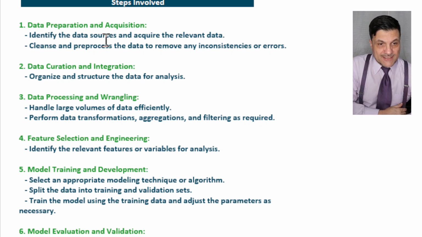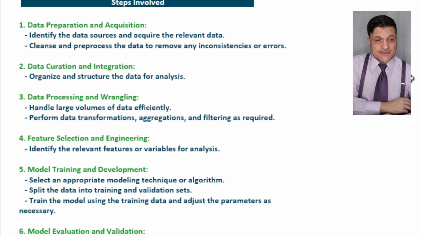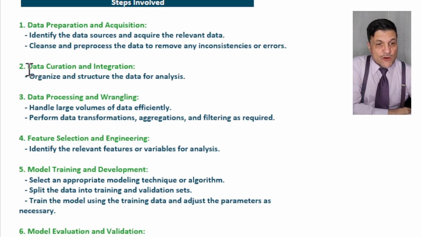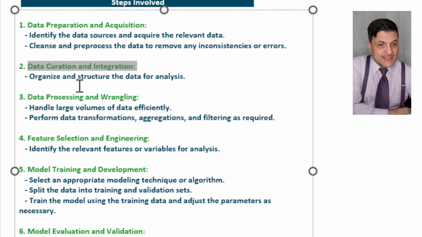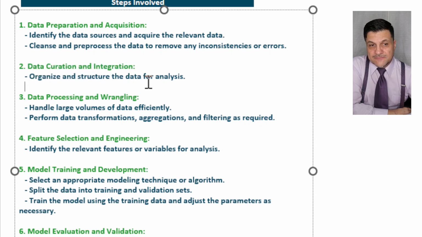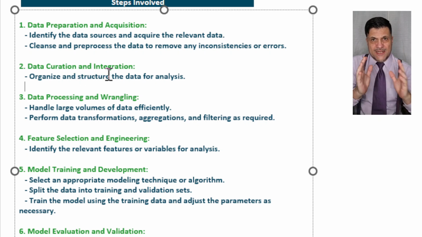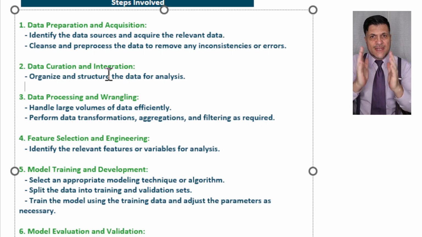Identify the data source and acquire the relevant data. And then clean and process the data by removing inconsistencies, errors, double entries, things like that. So for example, my data has the age and the date of birth of each person. Well, why do I need both? So you can clean up a little bit in that process. Then we have what we call data curation and integration. Look at that. Organize and structure the data, making it easier in a way. So just organizing, removing the errors, making it consistent, cleaning it up a little bit.